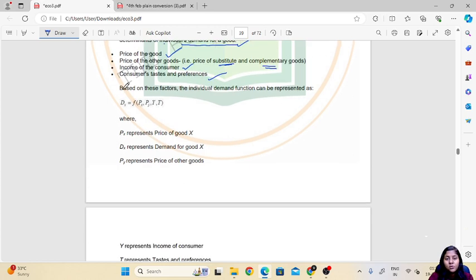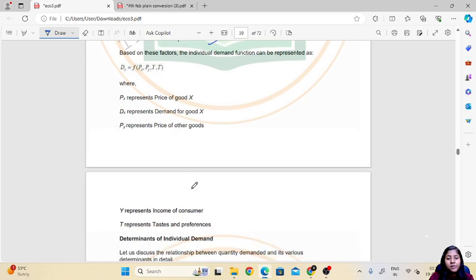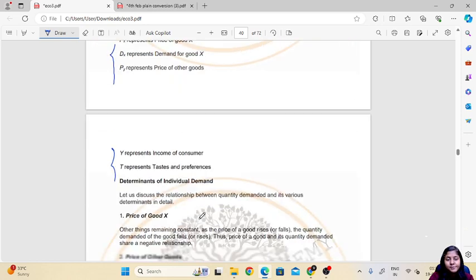Based on all these factors, the individual demand function can be represented as demand is equal to function of price of good, then price of other goods, that is Py, and income is denoted as Y, and consumer taste and preferences is denoted as T. So this is how we can show the individual demand function.